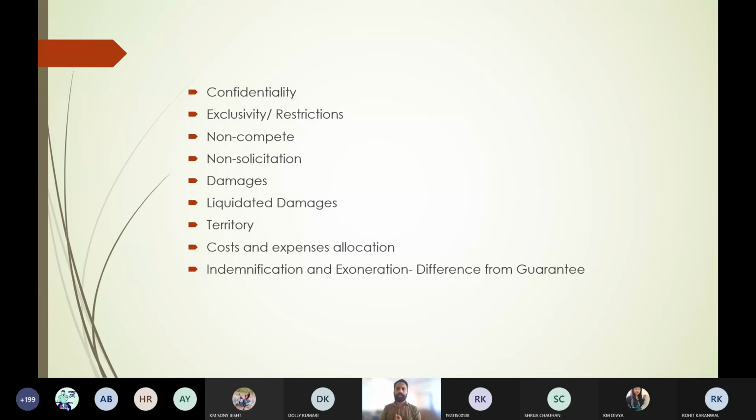One party promises that in such business or in such agreement, if any kind of loss occurs, then I will pay on your behalf for the losses only. Okay, so indemnification is somehow different from the guarantee. Guarantee is a different concept and indemnification is a different concept.